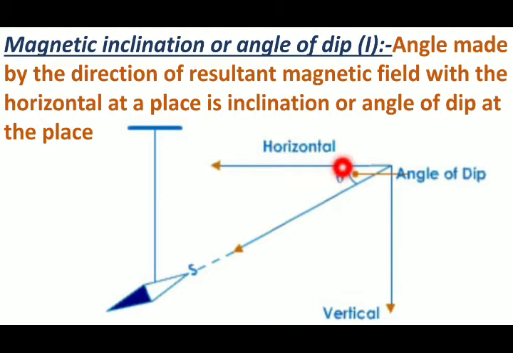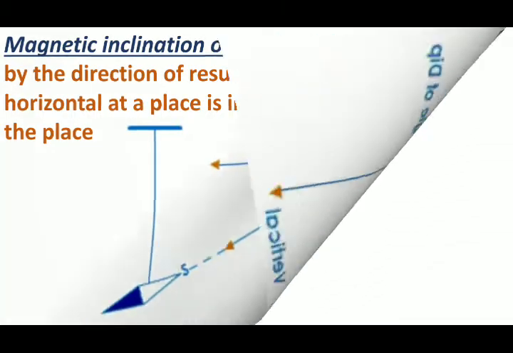This angle is called the angle of dip or magnetic inclination. So the angle made by the direction of resultant magnetic field with the horizontal at a place is the inclination or angle of dip at the place. Now let's see Earth's magnetic field.